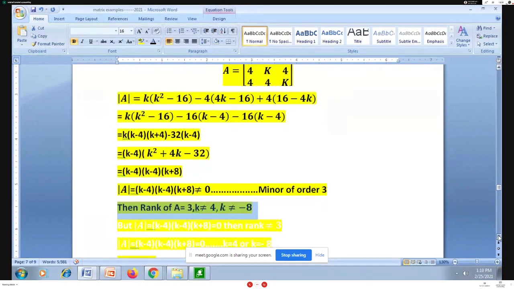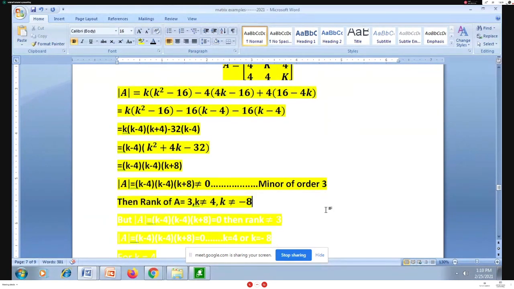We get rank of A equal to 3 whenever k is not equal to 4 and k is not equal to minus 8. At that time the rank of my matrix is equal to 3. They are asking us to find the value of k when rank is equal to 3, and then I have to go for 2 and 1 afterwards.